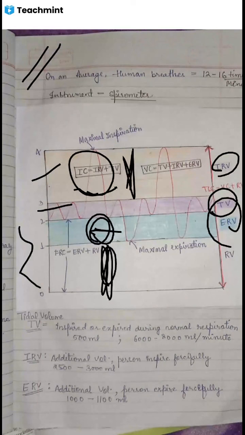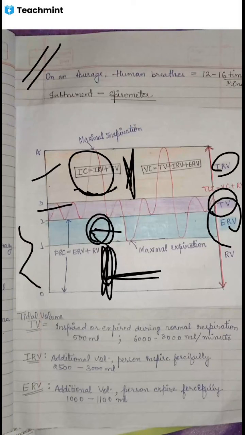Okay, then we have a residual volume. This residual volume, this portion, is the volume of the air that remains in the lungs even after a forceful expiration. And this is about 1,100 to 1,200 ml.